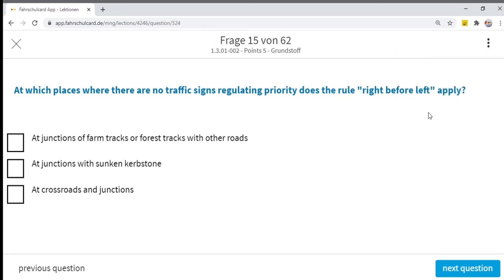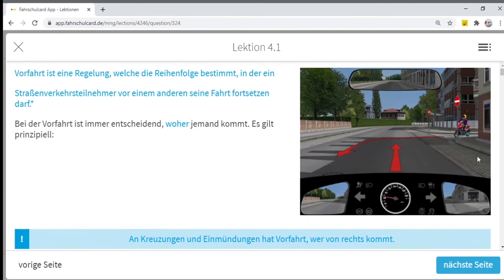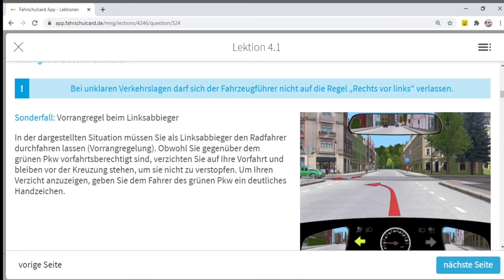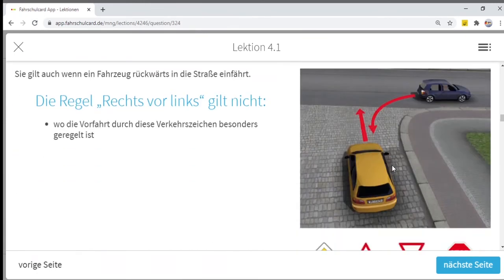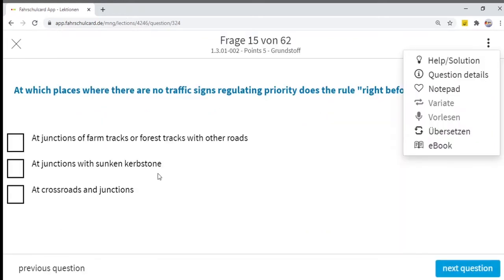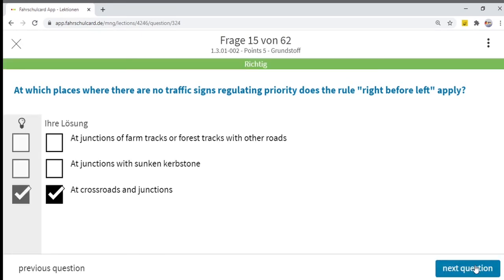At a junction with a sunken capstone road, which is a road with some stones, the traffic coming from the sunken capstone and trying to enter the main road always has to wait. The traffic on the main road always has priority compared to the sunken capstone. So the rule right before left does not apply on sunken capstone either. It applies only at crossroads and junctions without traffic signs.